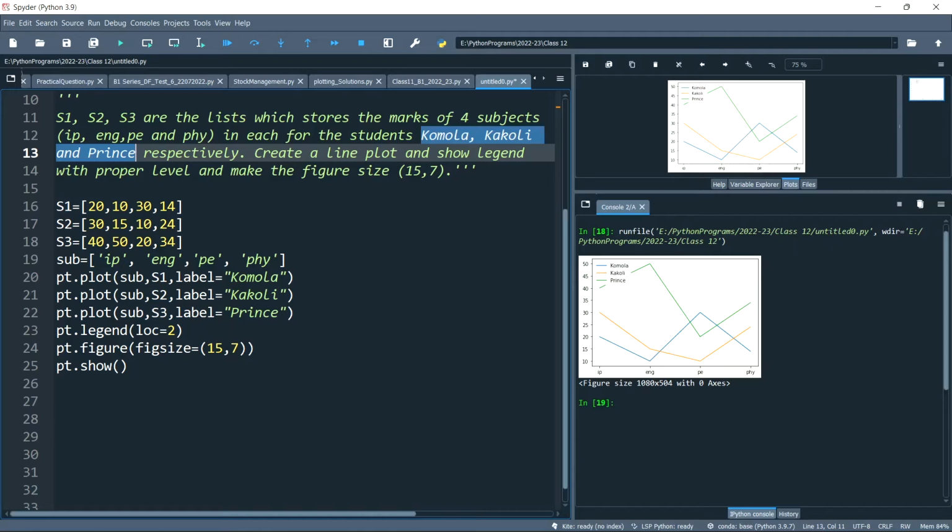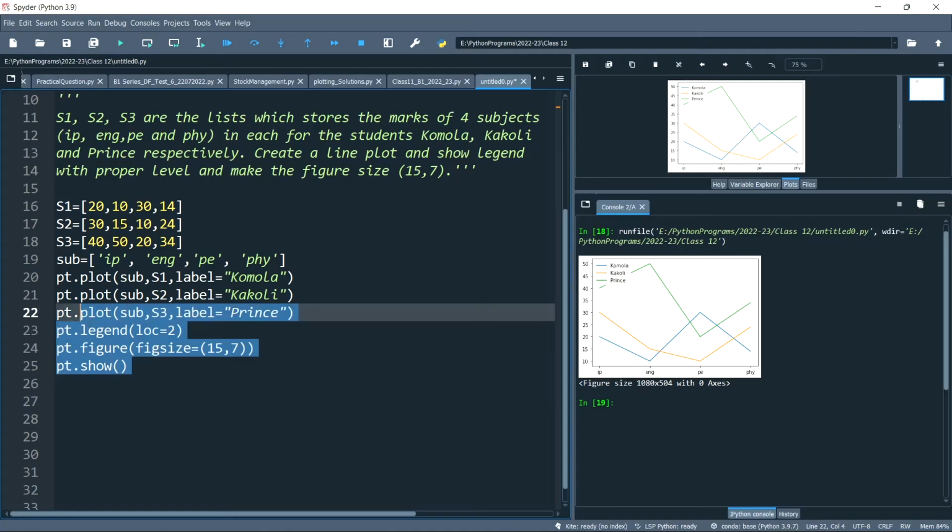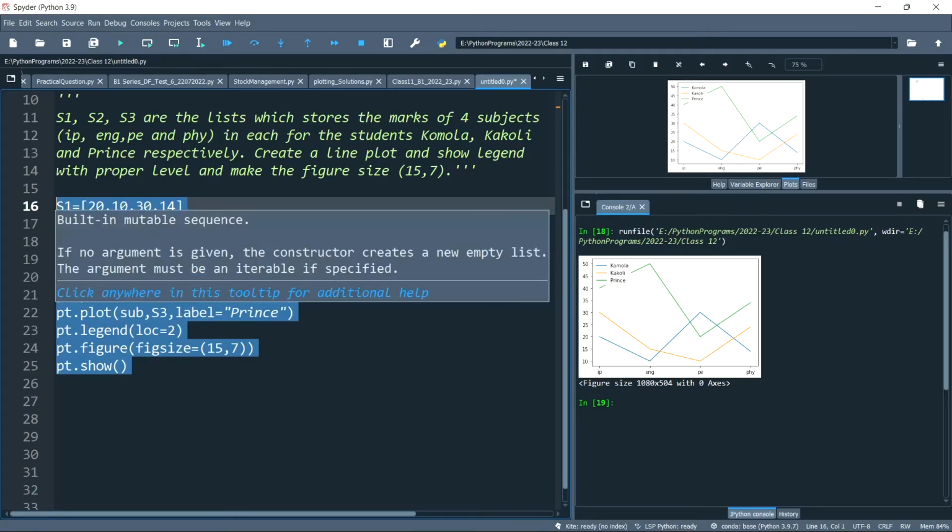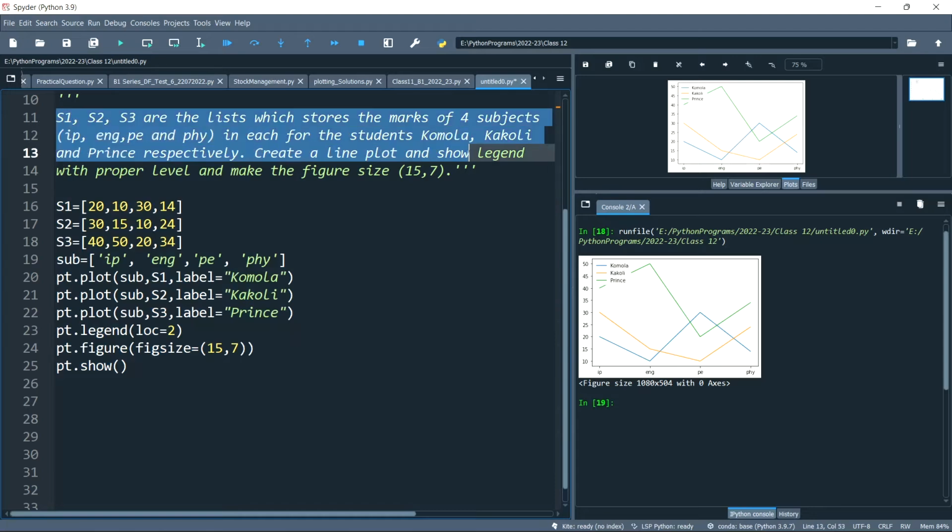Now each list stores 4 values, that means in x-axis also 4 values must be there, that means the subject. For all these plots, subject will remain the same. What will change is the marks. Is that clear, everyone? So this is the solution of this program. I hope it is clear, everyone.